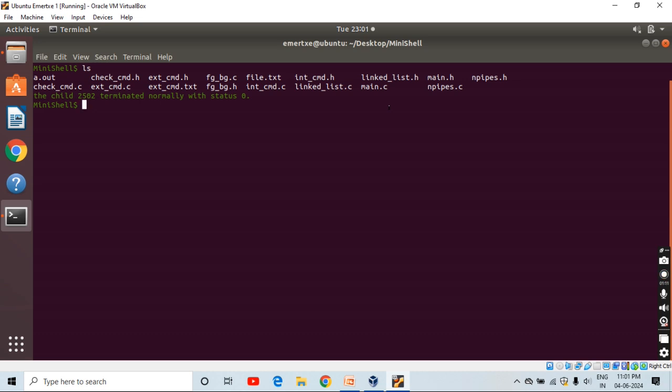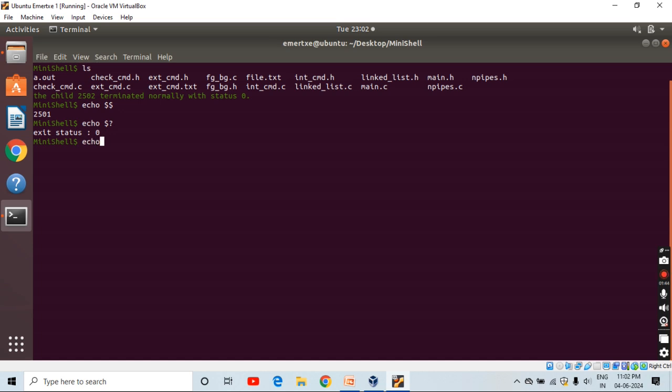Then next we will see echo $$. This echo $$ should print the PID of the MiniShell. So this is the PID of the MiniShell. Then next we will see echo $?. Echo $? should print the exit status of the last command executed. So see here, it is printing the exit status of the last command which is executed.